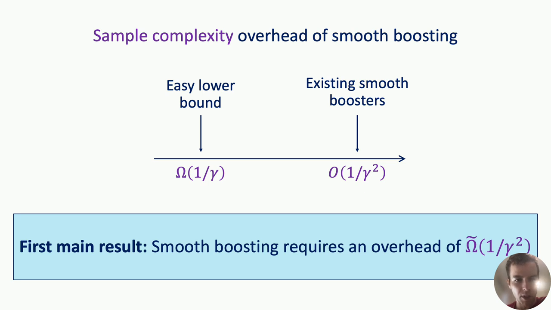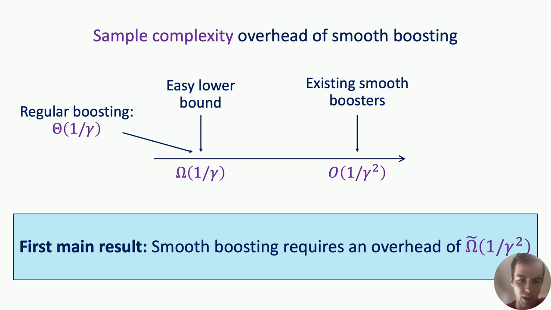Let me also mention that you can compare this result to the sample complexity overhead of regular boosting. For regular boosting, it's not too hard to show that the sample complexity overhead is 1 over gamma, and this is matched, there is both an upper bound and a lower bound. This is fairly easy to show. It follows via standard VC arguments, if you're familiar with that. If not, it's not a big deal. So one of the key takeaways of our results is that there's a separation between regular boosting and smooth boosting in terms of the sample complexity overhead.